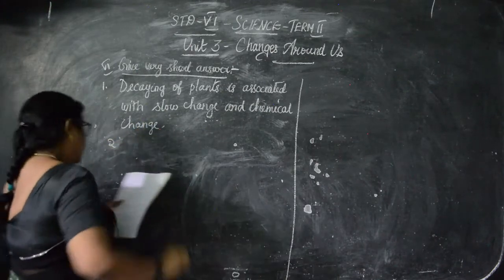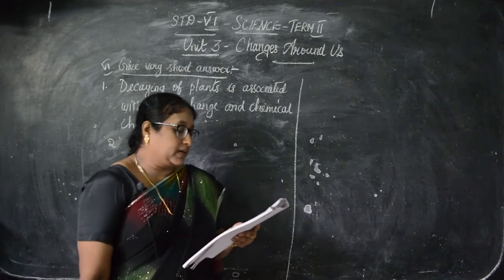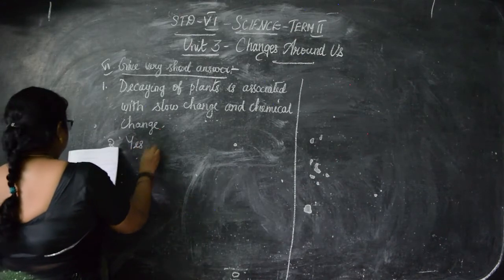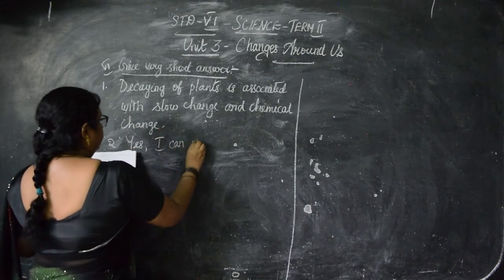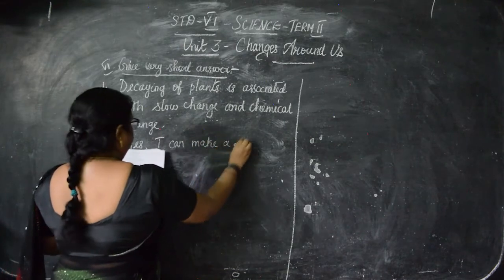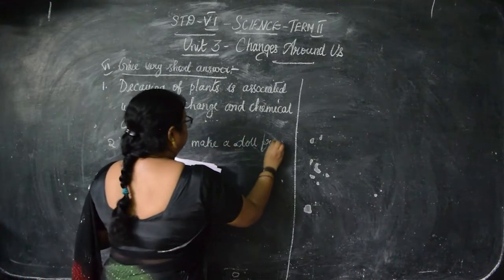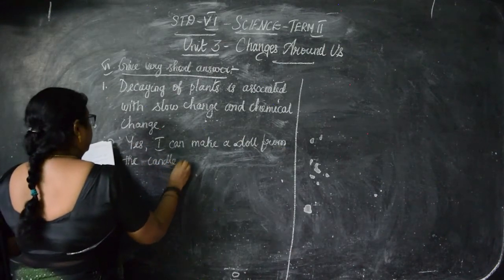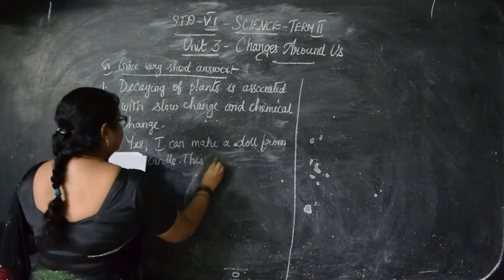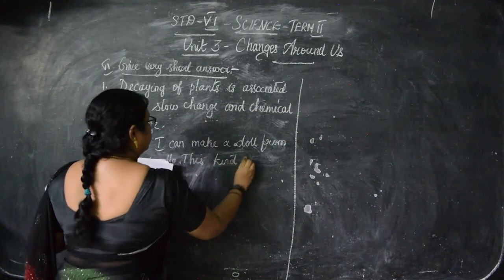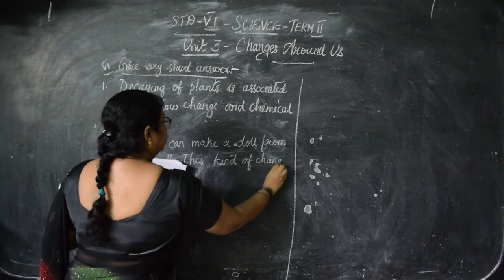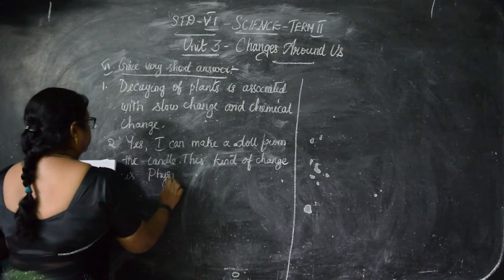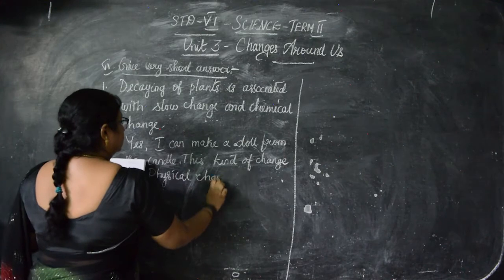And the second one is: you are given some candle wax. Can you make a candle doll from it? What kind of change is this? You have to write: yes. Answer is, yes, I can make a doll from the candle wax. This kind of change is physical change. Okay, children, this is the second answer.